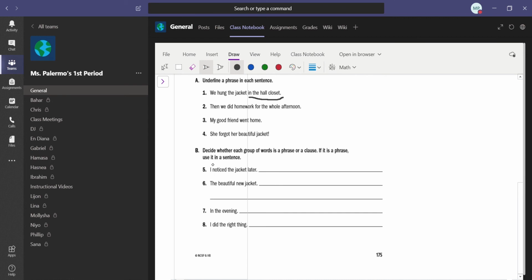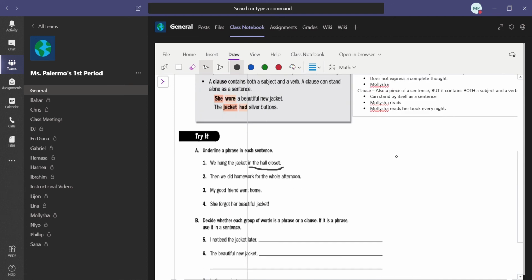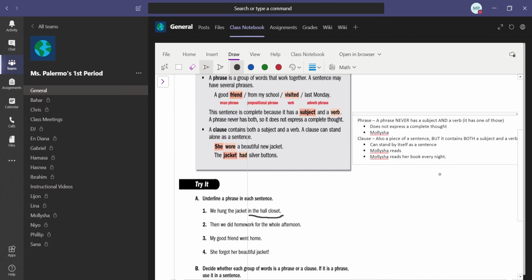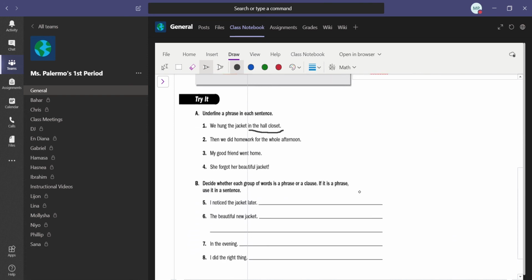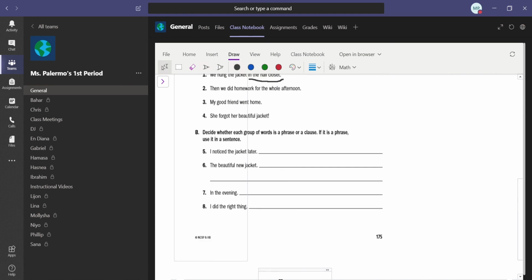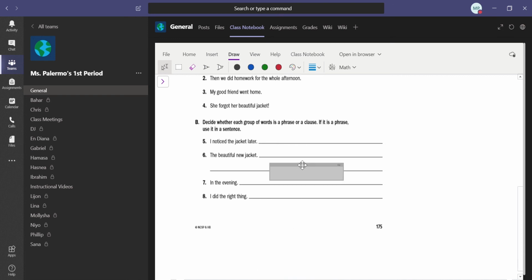For letter B, you're going to decide if each group of words is a phrase or a clause. So use my definition up here, or in the box here, to help remember the difference. If it is a phrase, use it in a sentence. So let's see if we can do number 5 together. I noticed the jacket later.